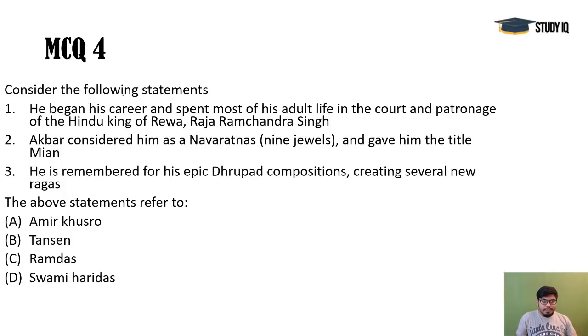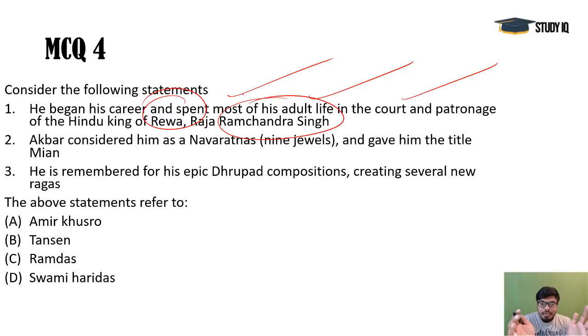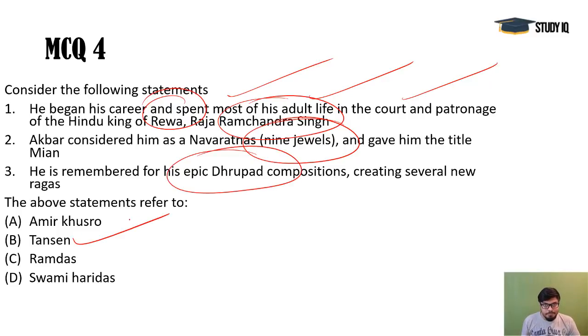Next, regarding a personality: a medieval personality spent most of his adult life in the court and patronage of the king of Riva kingdom, Raja Ramchandra Singh. Riva, Satna, these are the northern areas of Madhya Pradesh, and it was also famous as a riyasat where white tigers were found. Okay, and Akbar considered him as Navratna. At the age of 60, he moved towards Akbar's court, and he was among one of the 9 jewels of Akbar's court, and he is remembered for his epic Drupad Rag composition. So he is none other than Tansen.